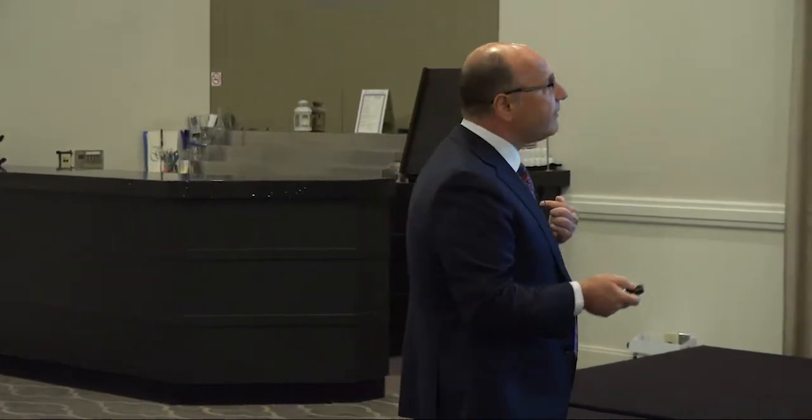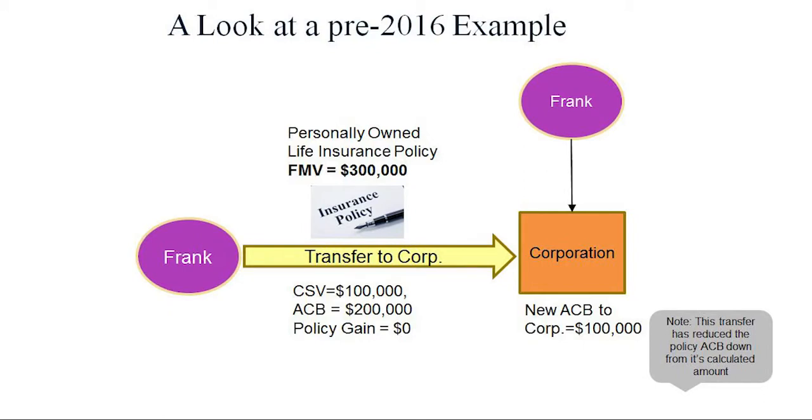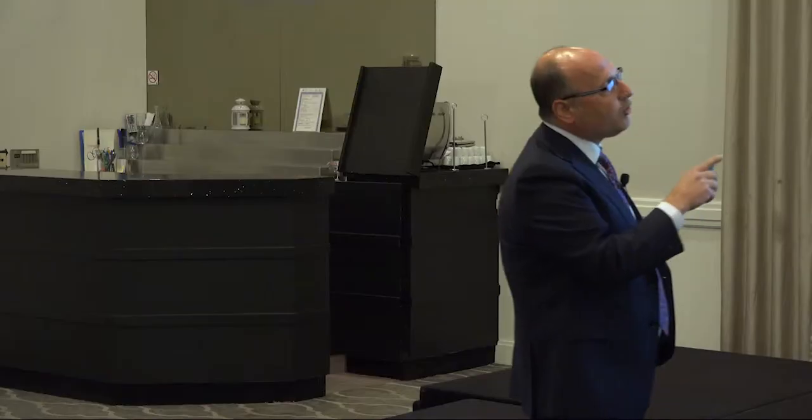So we got Frank, and Frank is the sole owner of the corporation. He personally owns this life insurance policy. He went out and got a valuation done on the policy, and we'll touch on valuations in a second. And the policy was valuated at $300,000. That was the fair market value. Frank transferred it into the corporation, and there was zero policy gain, as I calculated earlier. New adjusted cost base to the corporation is $100,000.